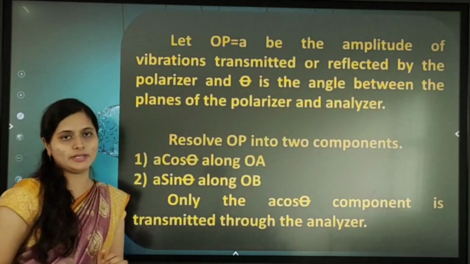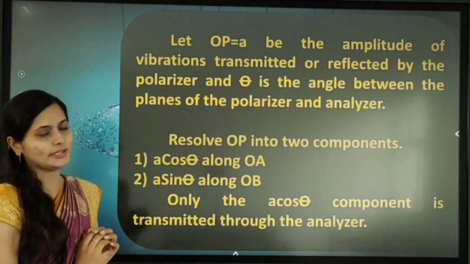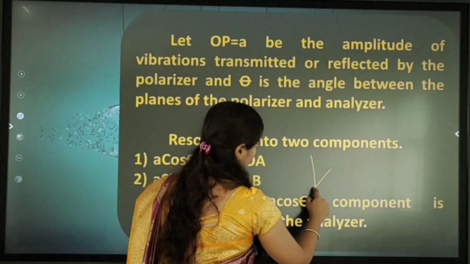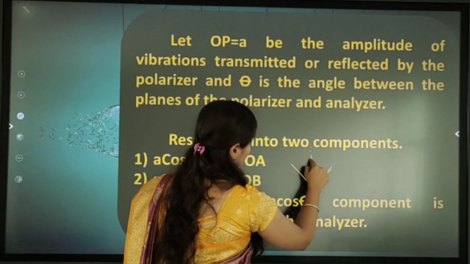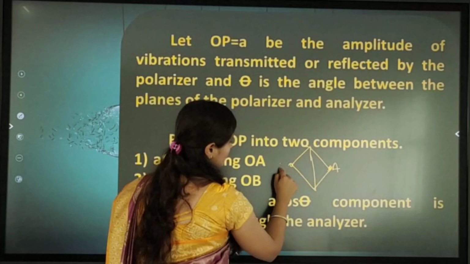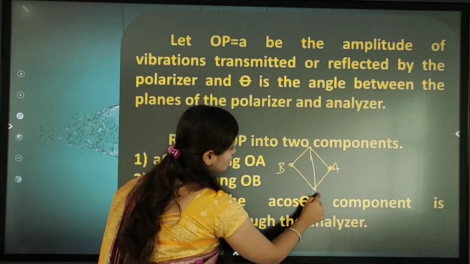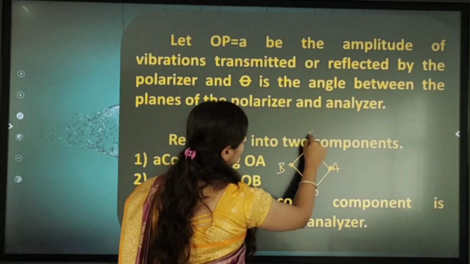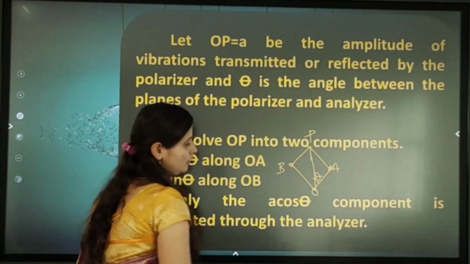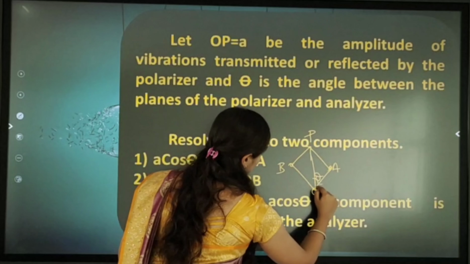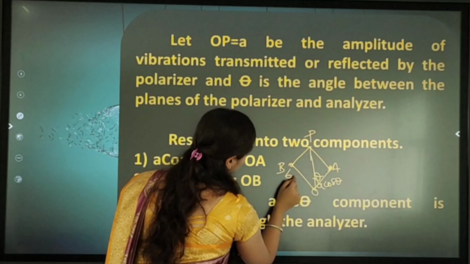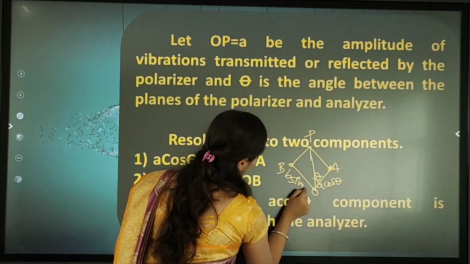Let OP equal to A. So we have to draw here the diagram for the explanation of the Malus law. This is the A and this is the B. And we can write this origin as O and this point as P. Next here we are getting angle theta. So we can write this as A cos theta and this as A sin theta.